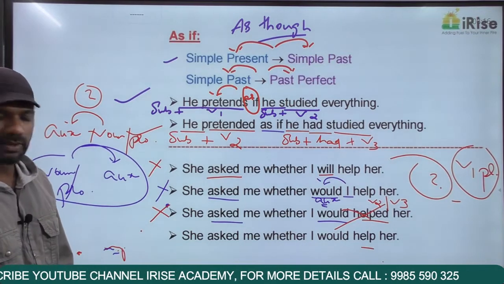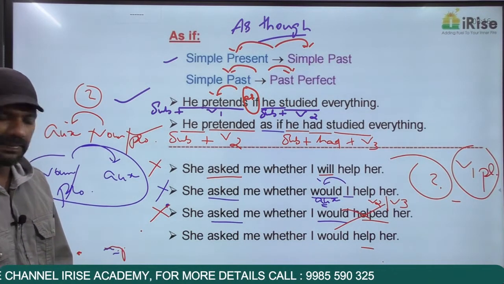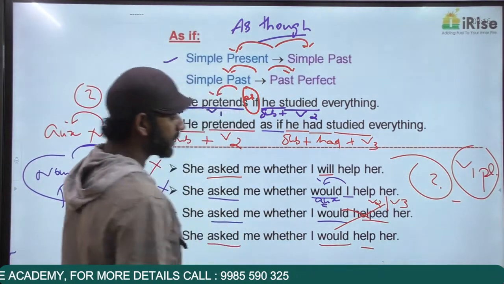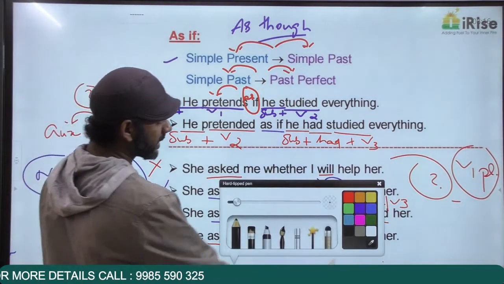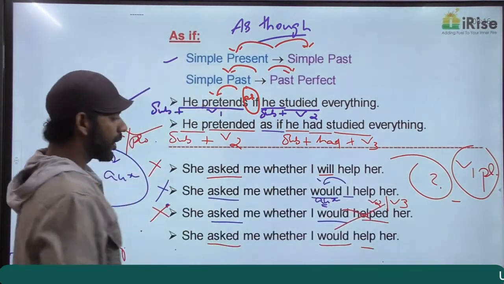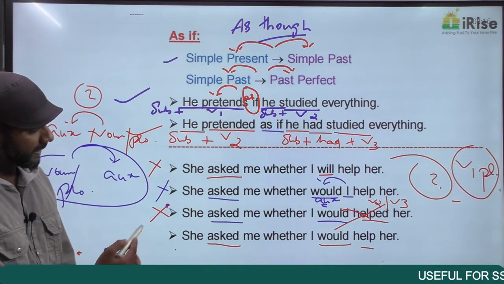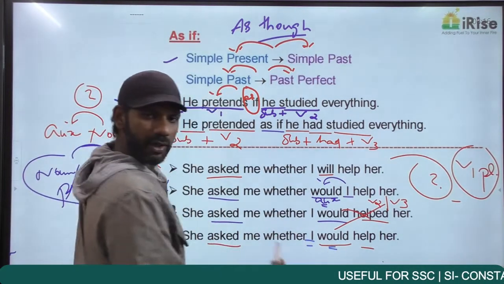Come to the next one. She asked me whether I would help her. The sentence started in the past. The sentence ended in the past. Tense consistency is there. This is not an interrogative sentence, so the auxiliary verb must come after the noun or pronoun. The pronoun here is I. Would is the auxiliary verb.